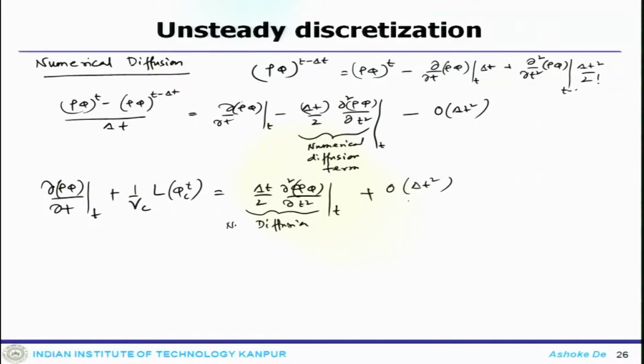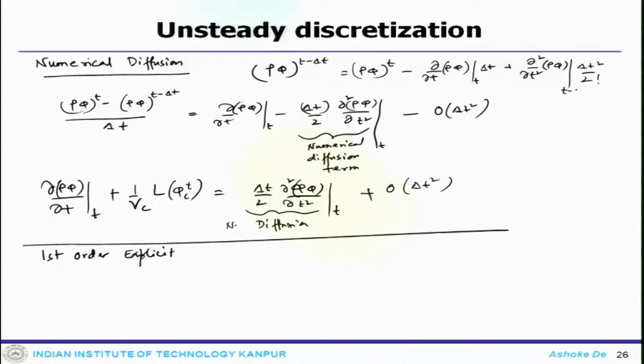Now, similarly, you can find out the first order explicit Euler scheme.